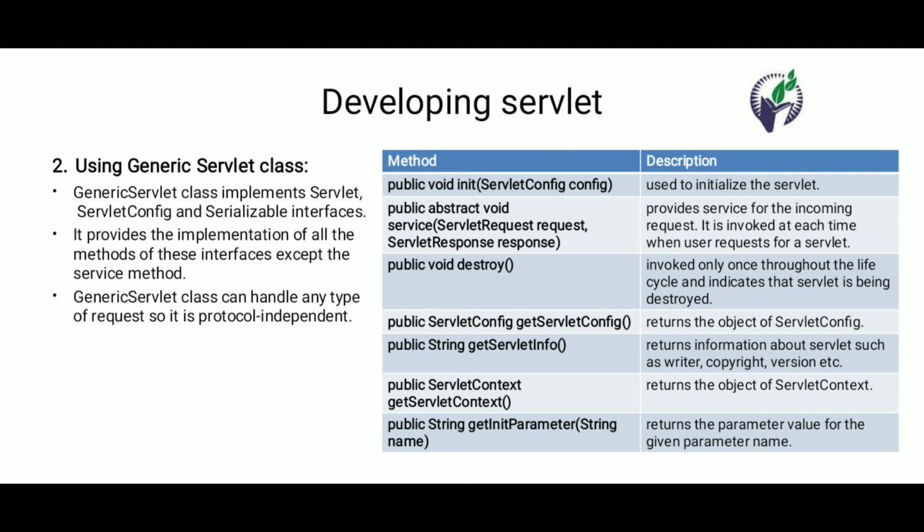There are also different methods available: init method, service method, destroy method, get servlet config method, get servlet info method, get servlet context method, and get init parameter method. Using these methods, you can create the generic servlet class.